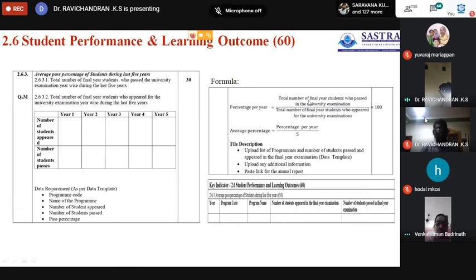Then this is the formula you have to calculate: the average pass percentage for the students in the year 15-16 is the total number of final year students who passed the university examination divided by the total number of students who appeared, multiplied by 100. And you can also calculate the cumulative percentage: summing all the 5 individual percentages and dividing by 5, you will get the overall percentage.